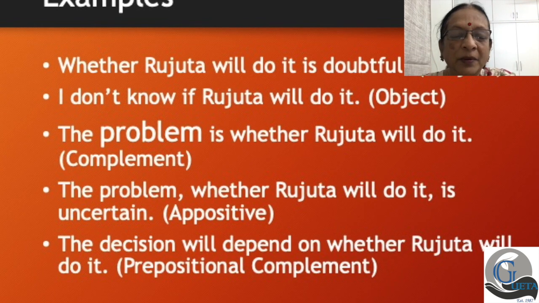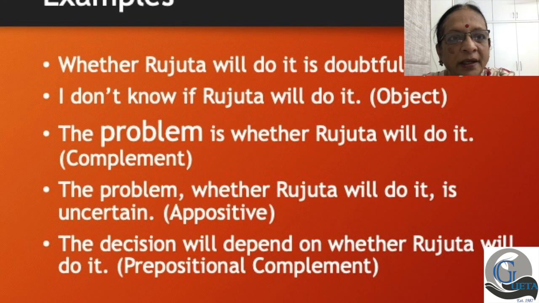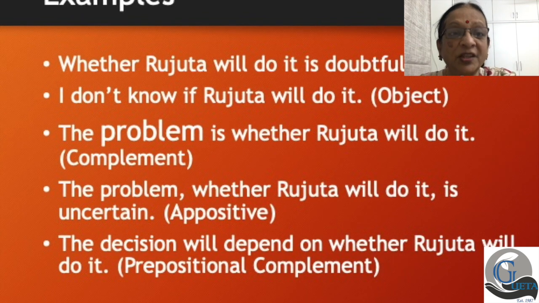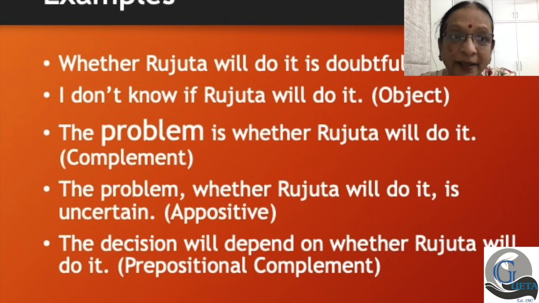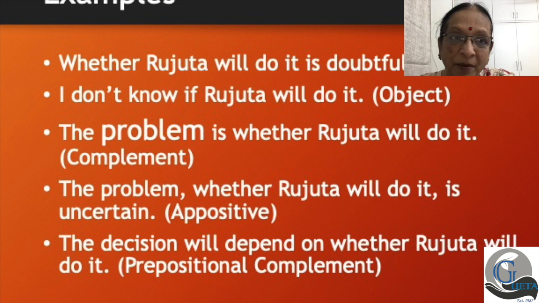The problem, whether Rujita will do it, is doubtful. We can also have it as a prepositional complement. The decision, probably. The decision will depend on whether Rujita will do it. So there it becomes a prepositional complement.